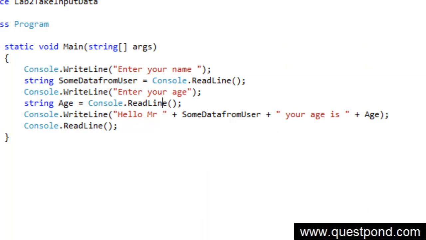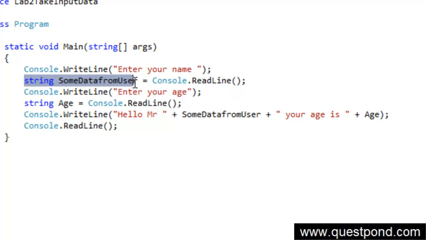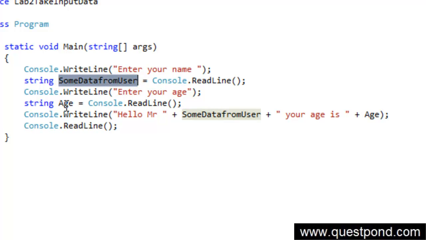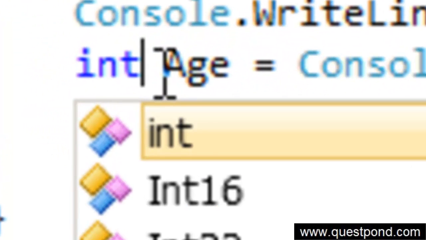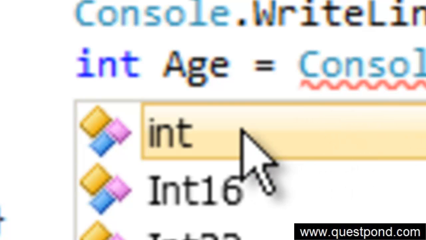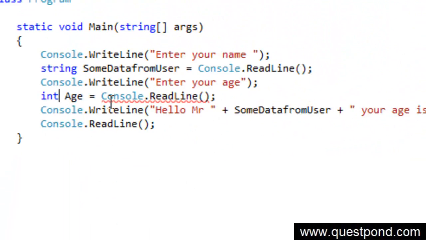Now if you see over here, currently we are using only the string data type. The string data type can take numbers, it can take integers, it can take any kind of alphanumeric characters like brackets, exclamation marks, star, whatever it is. So definitely this data type is not suitable for taking numerics. For numerics, we have a nice data type called integers. You can see over here int. So rather than collecting the age data inside a string data type, we'll use int for now.